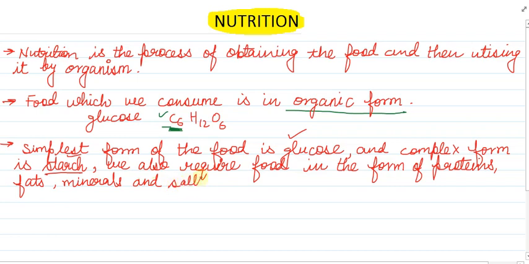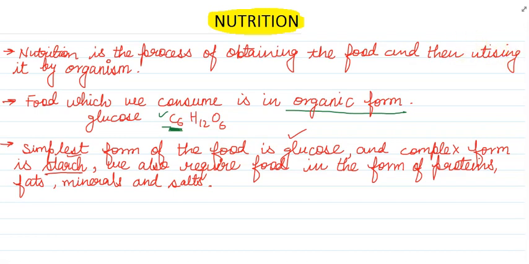So this is the simple thing you want in your life, that is nutrition. Nutrition is in the form of food, and the process to get the nutrition, that is the process to get the food, and how we will utilize it.